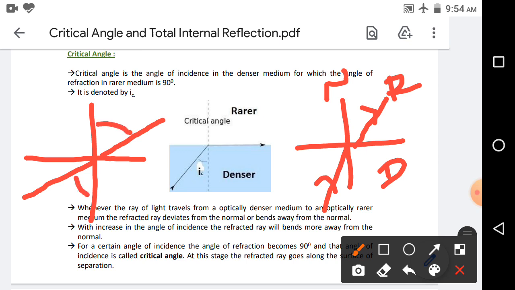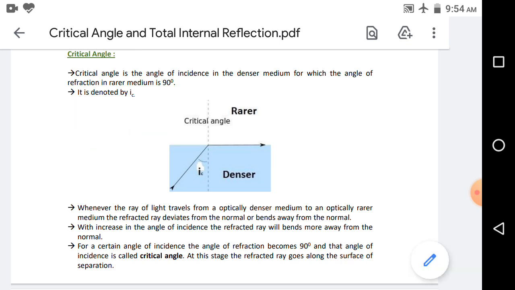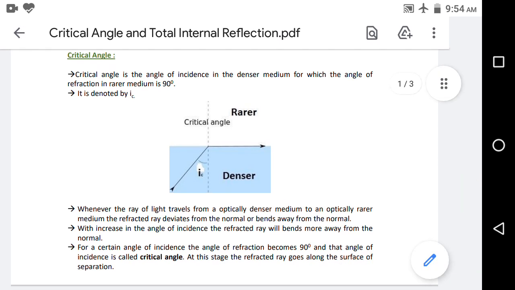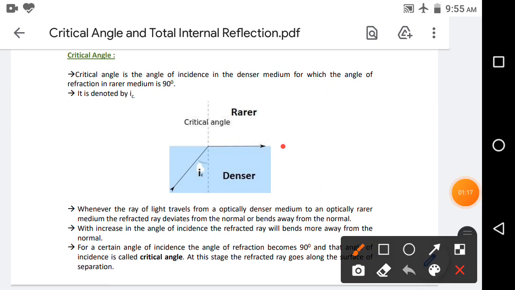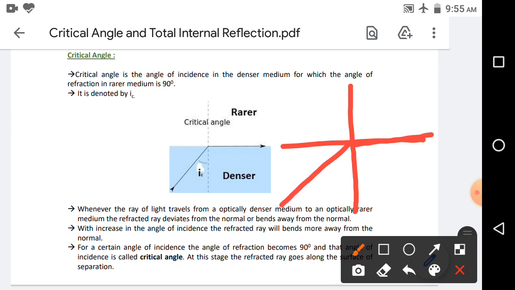Then during this increase of the angle of incidence, we will get a certain value of angle of incidence for which the angle of refraction is 90 degrees, and that angle of incidence is called the critical angle.